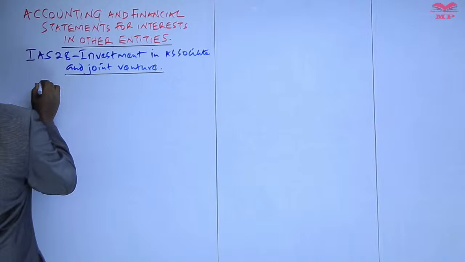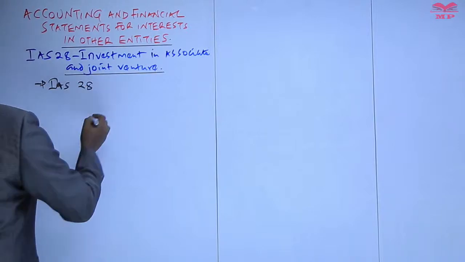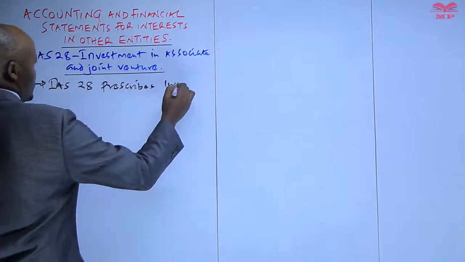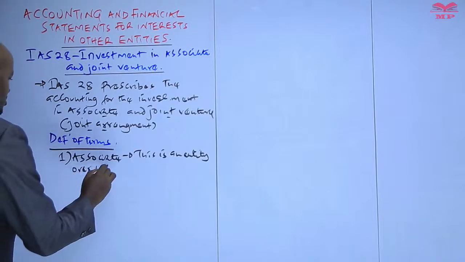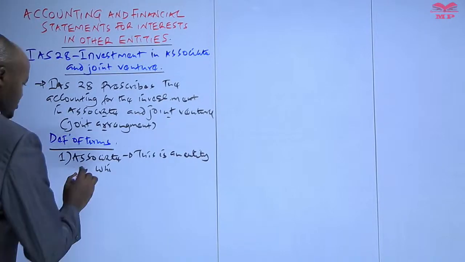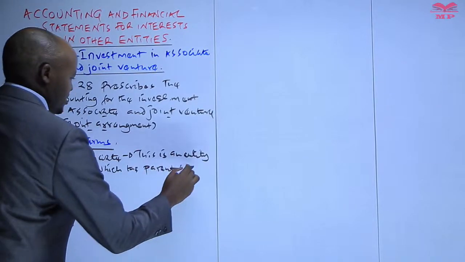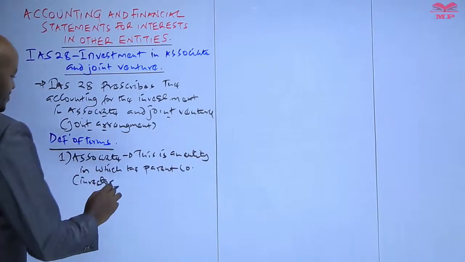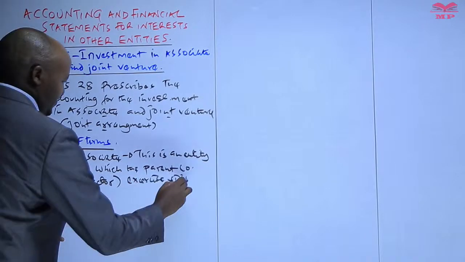So we can say here as an introduction that International Accounting Standard number 28 prescribes the accounting for an entity in which the parent company, which can also be referred to as the investor, exercises significant influence.